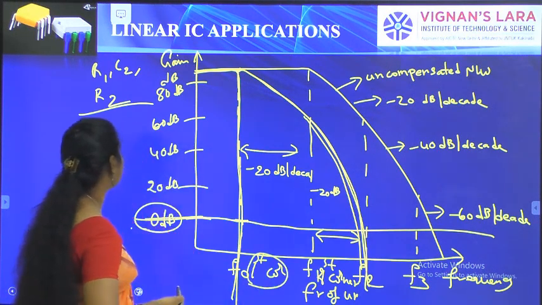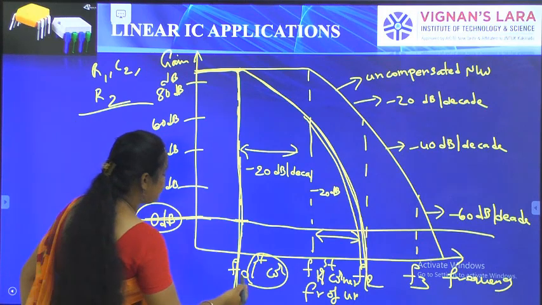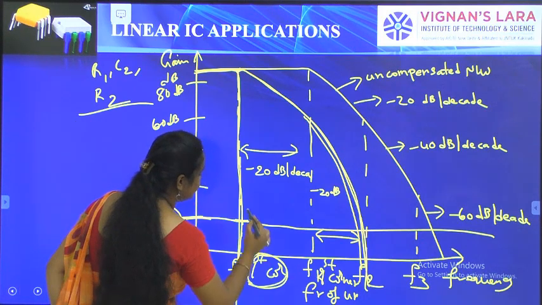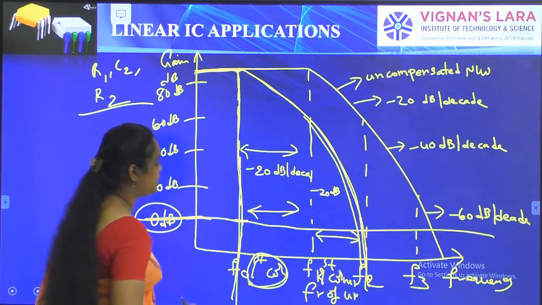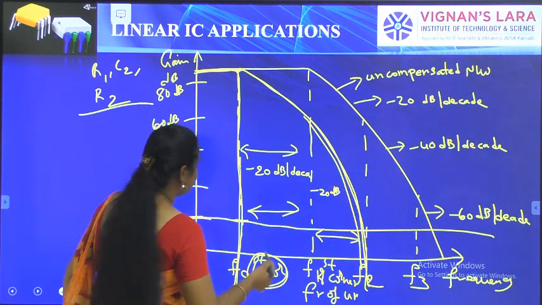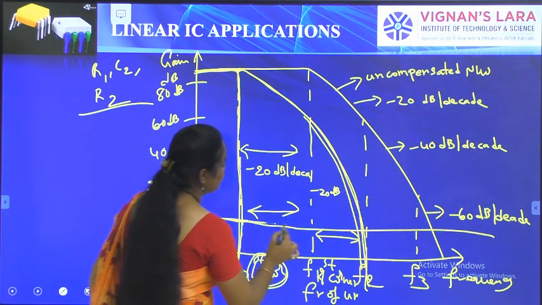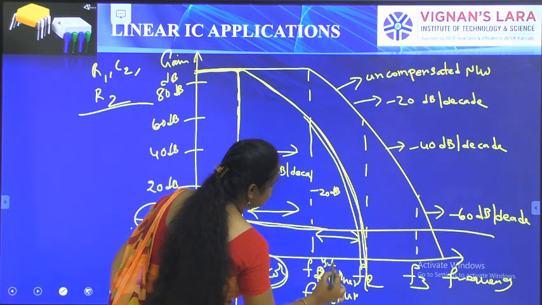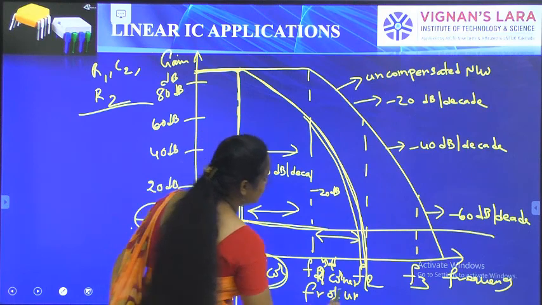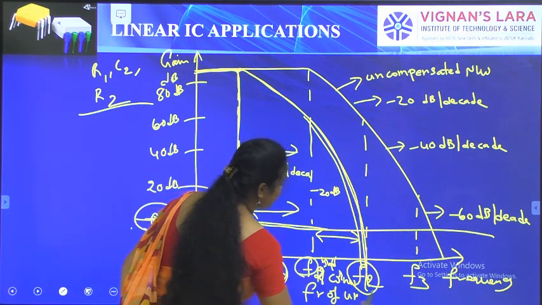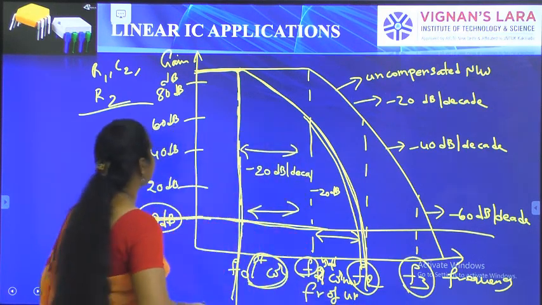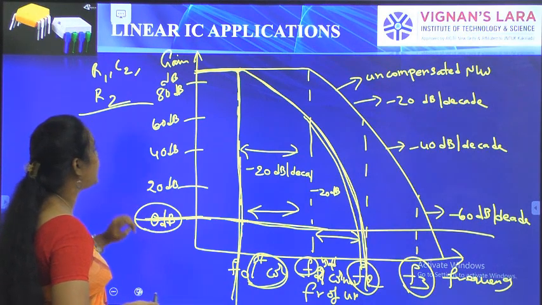The R1, R2 are selected like that. So the break frequency f0 matches with the first corner frequency of the compensated system, and the compensated transfer function's 0 dB passes through the second corner frequency, which is the second corner frequency of the uncompensated system. These are the uncompensated systems. That's why we select R1, C2, R2 like that.